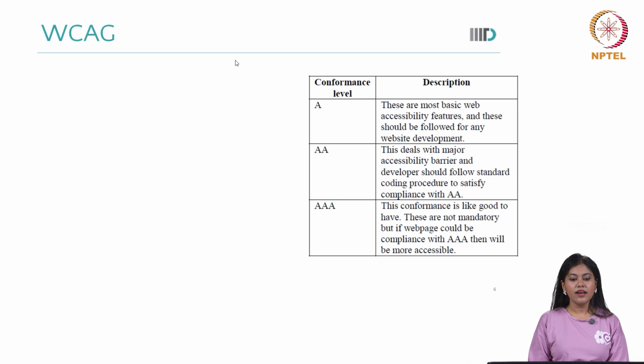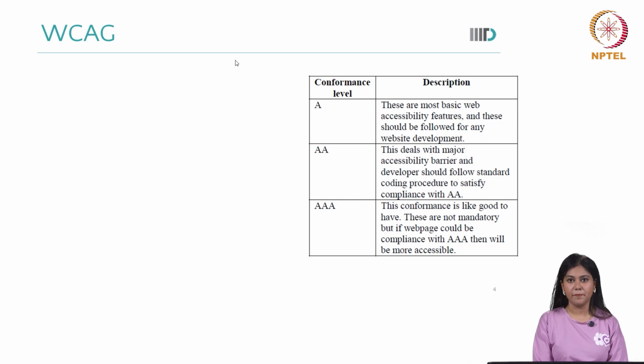Coming to the first point, I think in the last lectures we went through the conformance levels. You might be aware by this time in the course what is A, what is AA and what is AAA. A is the most basic web accessibility feature, and it should be followed for any website development.